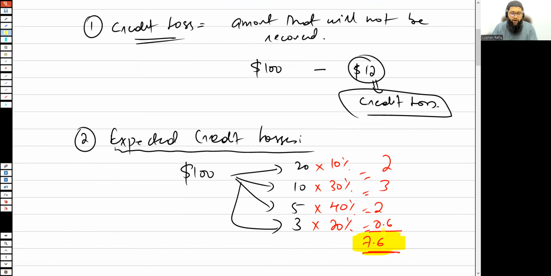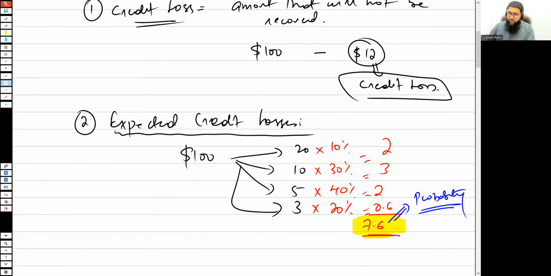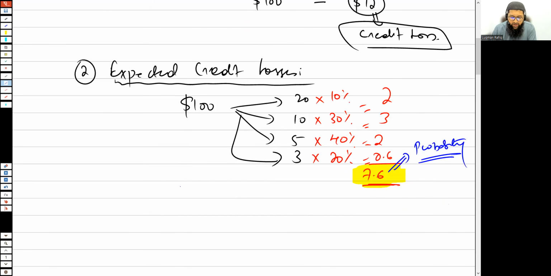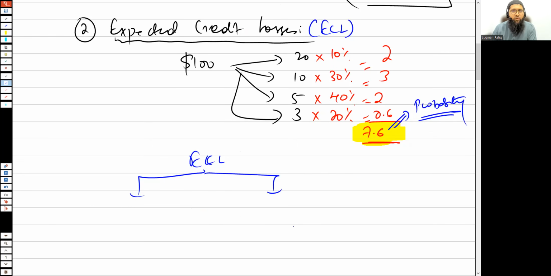So you would realize that for the expected credit loss, we incorporate the effect of probability in order to establish it. Now let's move a bit forward. The expected credit loss, ECL, could be of two types. What are those two types? One of them is the lifetime expected credit loss, and the second one is the 12-month expected credit loss.